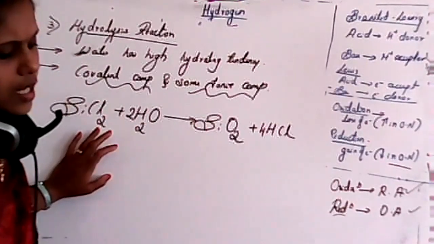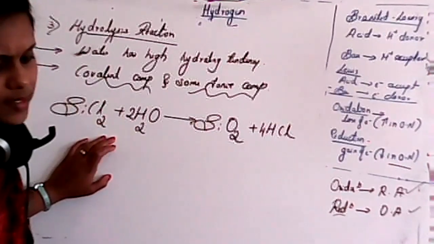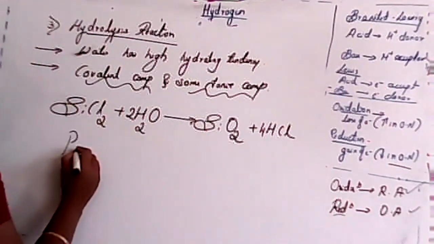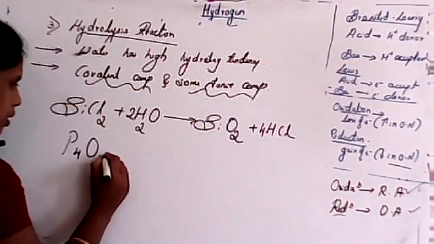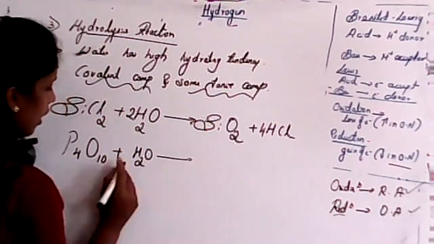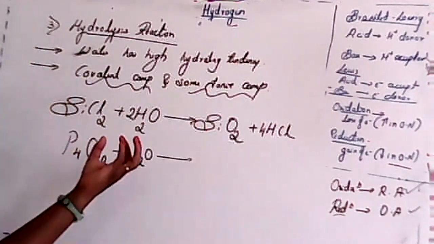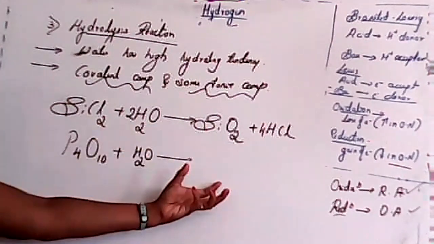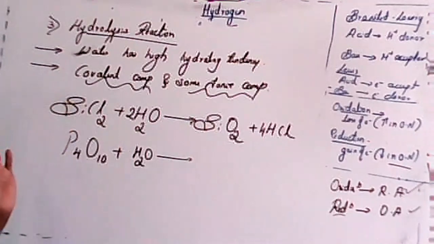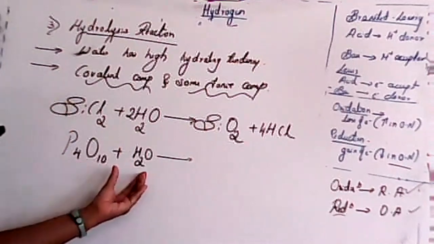Further, I'll consider another example, phosphorus oxide, P4O10. P4O10 again reacts with water. What will be the product, student? In this case, it will give one acid, which is a very important acid. Any guesses, student?